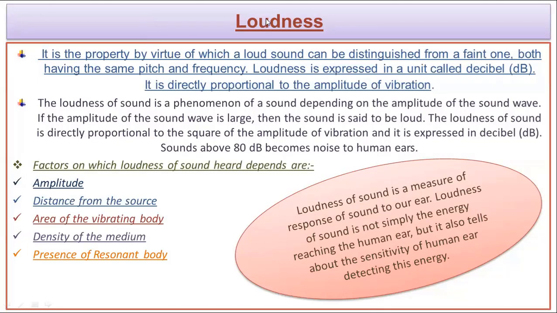So how can we classify this loudness of the sound? We can say that it is a property by virtue of which a loud sound can be distinguished from a faint sound. So if you get to hear two different sounds and you have to distinguish one sound as louder and the other as weaker, then we can identify it with a particular property, and that is called loudness. And this depends from person to person.